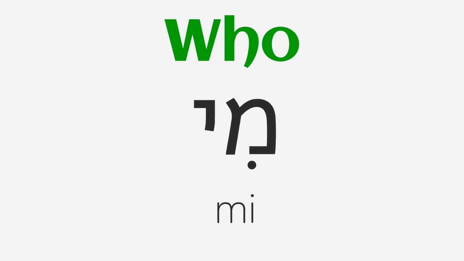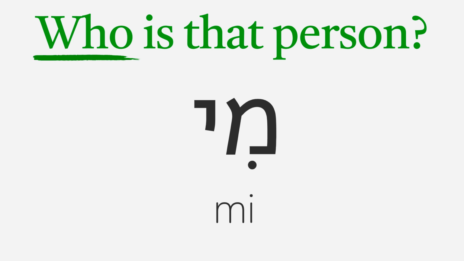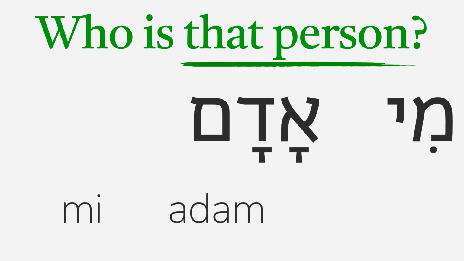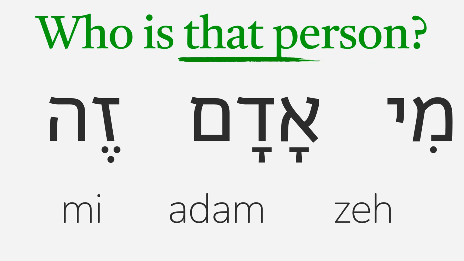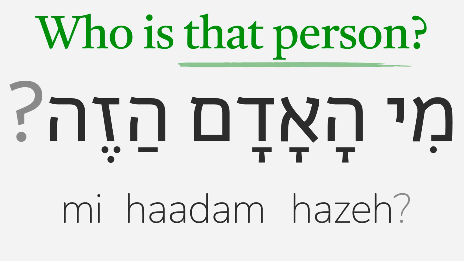Let's start with who, which is mi in Hebrew. Let's use mi to say, who is that person? Who is mi, and person is adam. To say that person, we put the adjective ze after adam, person. Remember that ze can mean both this and that in modern Hebrew. On both the noun and the adjective ze, we add a ha. Ha-adam ha-ze, that person. Mi ha-adam ha-ze. Who is that person? Mi ha-adam ha-ze.